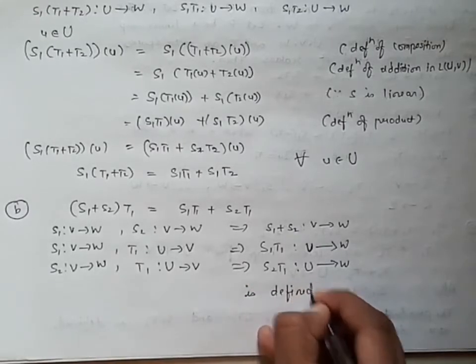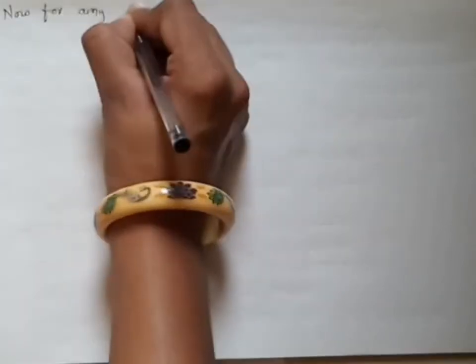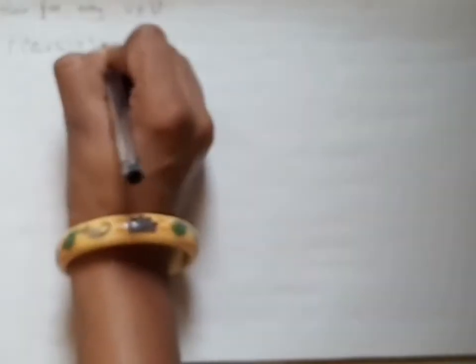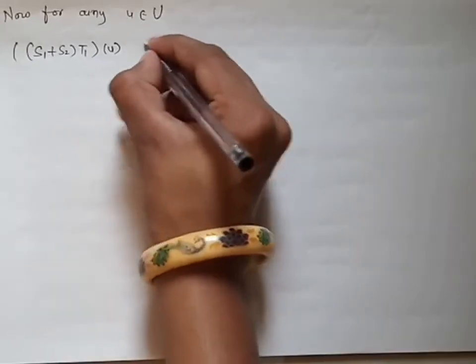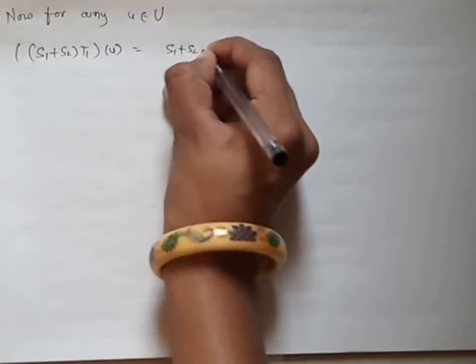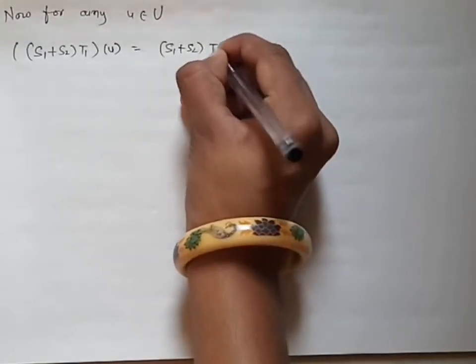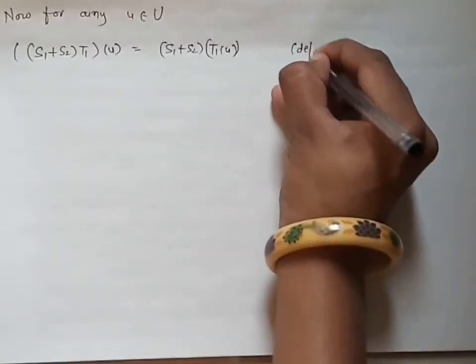So we'll start its proof. Now for any U belongs to U, we'll start with S1 plus S2 of T1 of U. That is, the product of S1 plus S2 with T1 of U, and we have to prove it is equal to the other side. So we'll start with S1 plus S2 of T1 of U. This I can write using the definition of product.